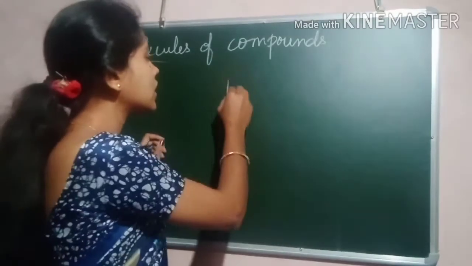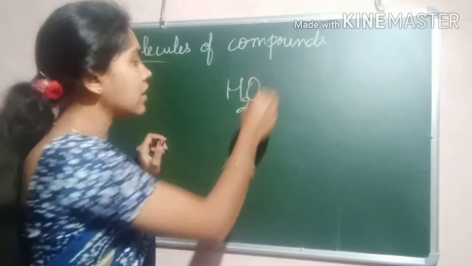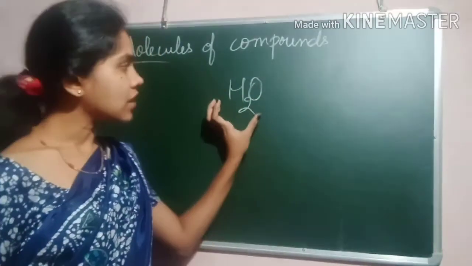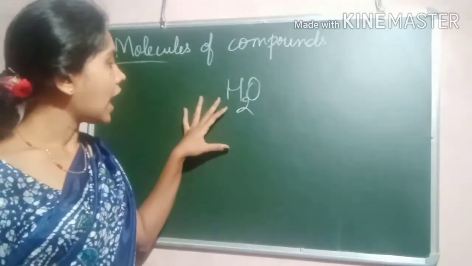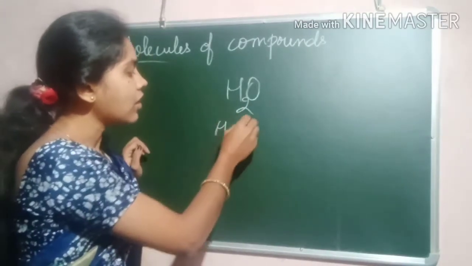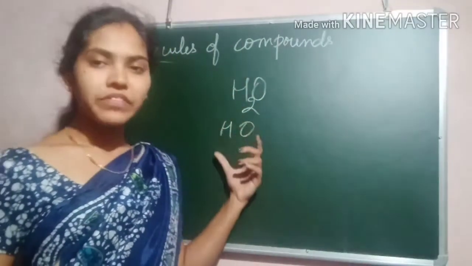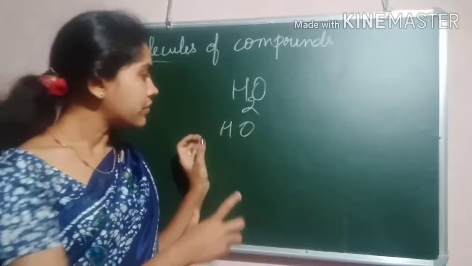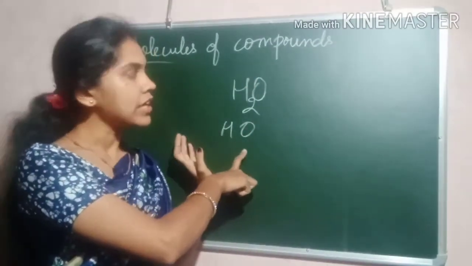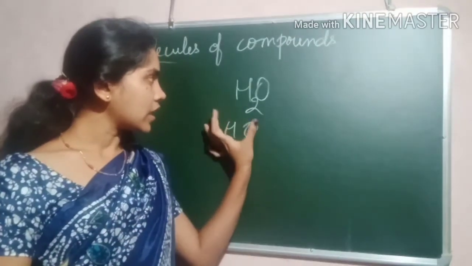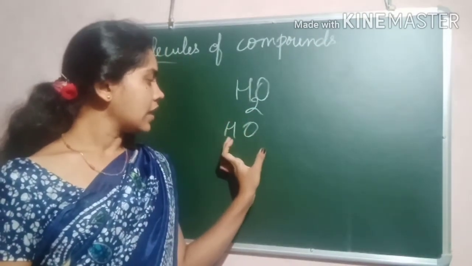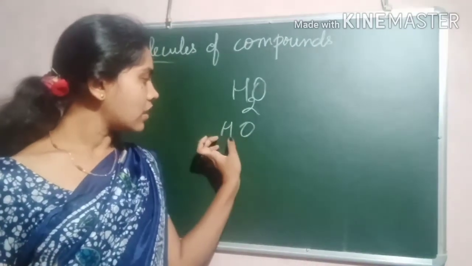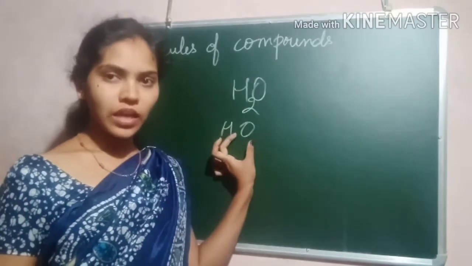In a compound, the atoms of different elements combine to form the molecules of the compound. If you take water as a compound, here the compound water consists of different atoms. Which are they? Hydrogen and oxygen. So atoms of different elements combine to form the molecules of a compound. Here it consists of hydrogen atoms and oxygen atoms.